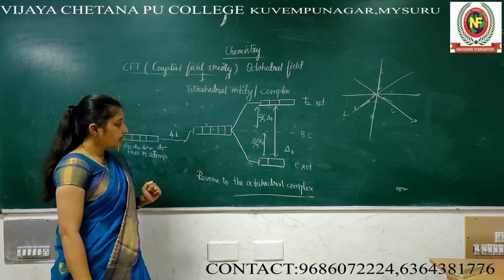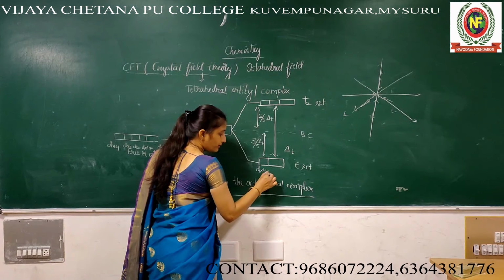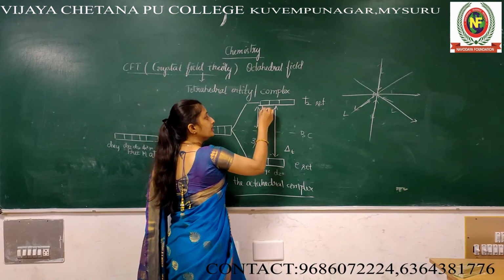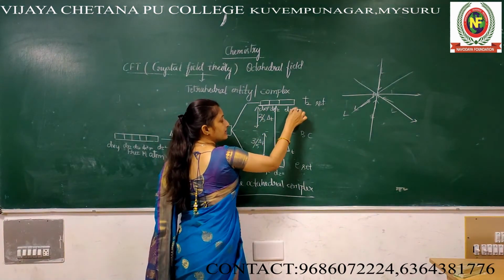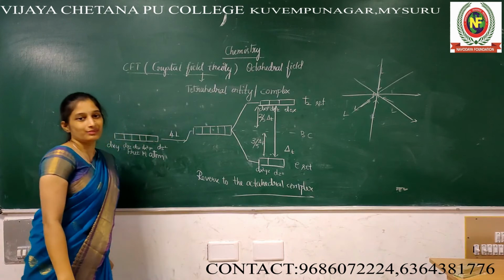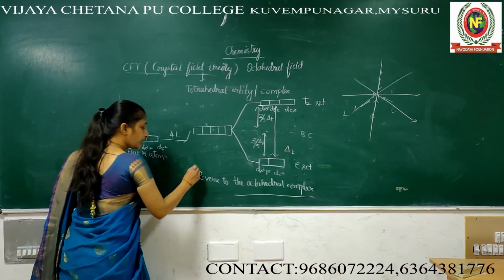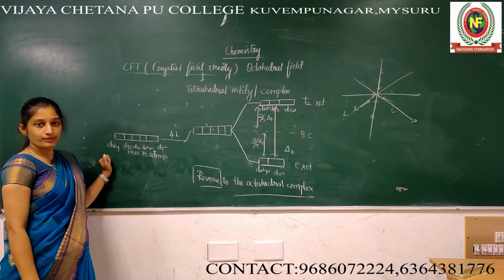It's very simple. Now this one you know: dx square minus y square, dz square. And this one upside: dxy, dyz, dzx. It's too simple. It's exactly reverse to the octahedral complex.